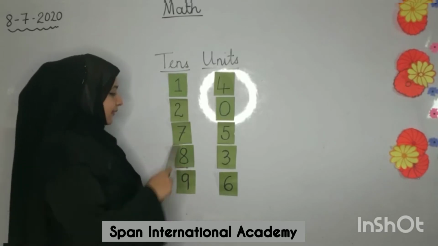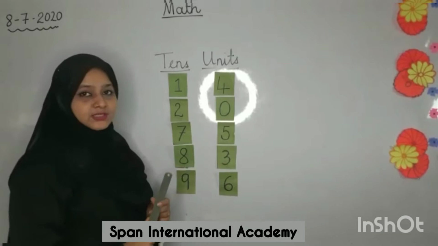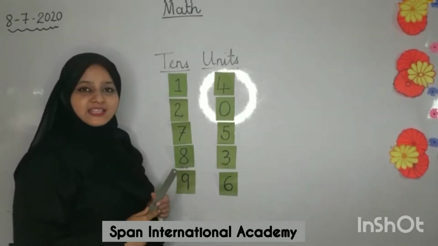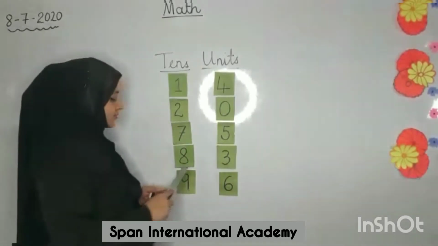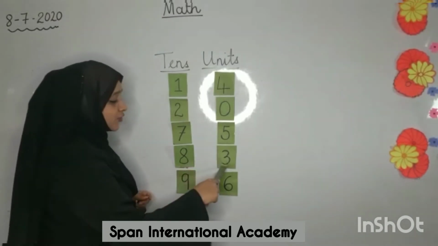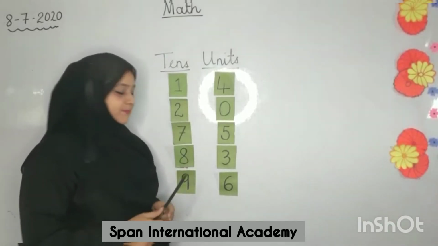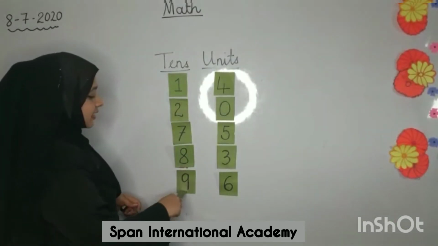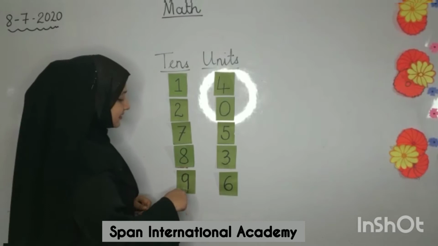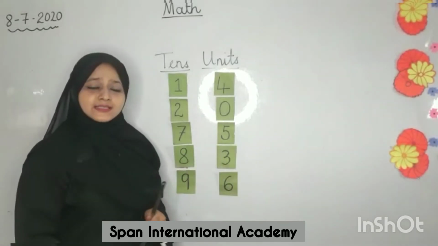The third one, 7 tens and 5 units gives us the number 75. 8 tens and 3 units gives us the number 83. Then the last one, 9 tens and 6 units gives you the number 96.